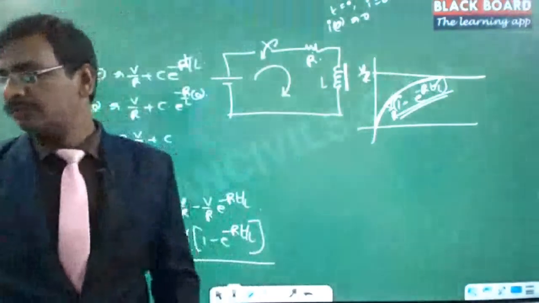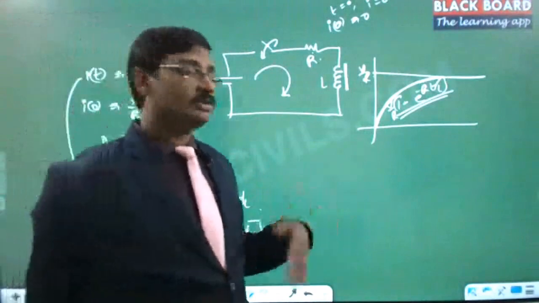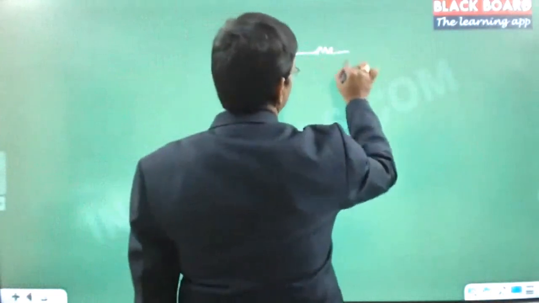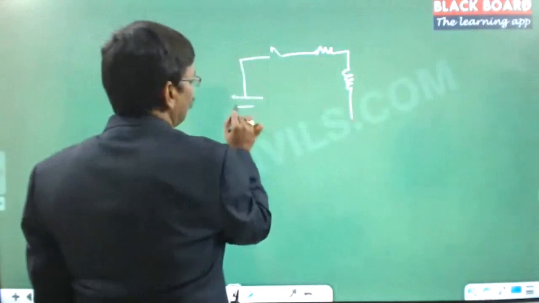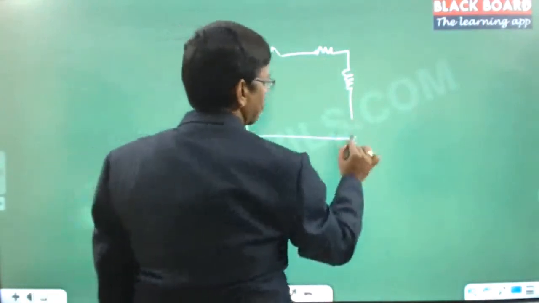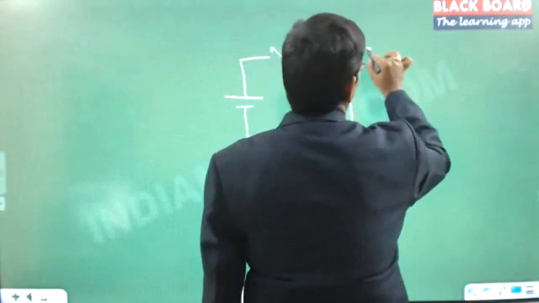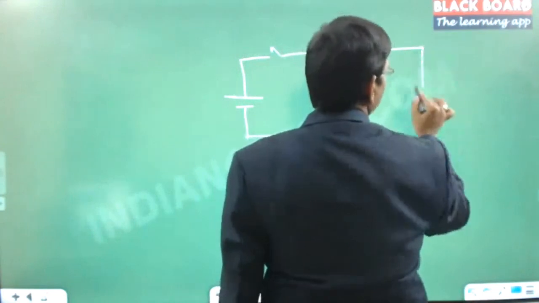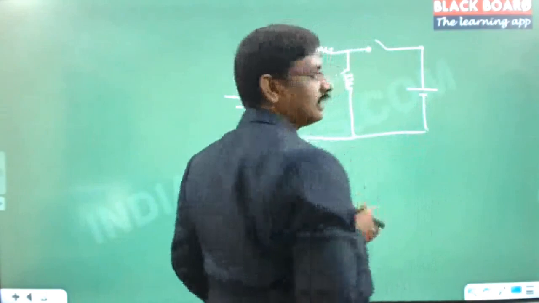Is this understood? Right? And another case is, suppose we take a different circuit. The circuit has the same resistance, same inductor, same switch. But what I have done is, there is one more switch, let us say like this. And then there is one battery that was connected across this. Right? One battery that was connected across this.